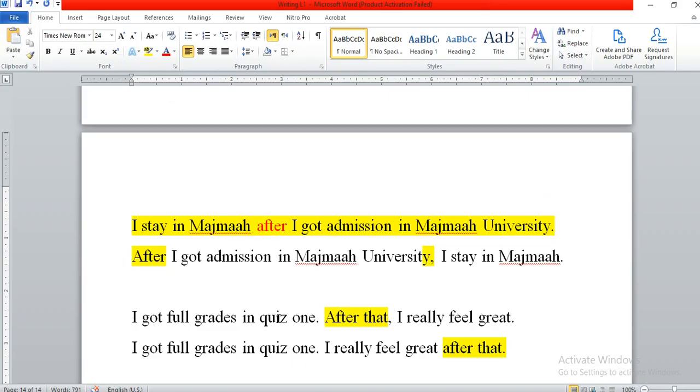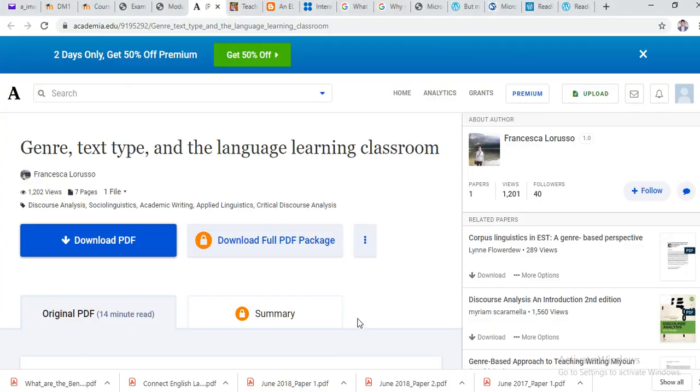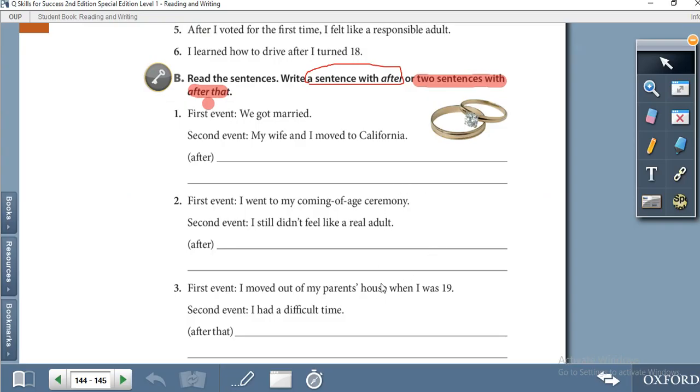Then we have to move to the next page. You have to connect the sentences. First event, we got married. Second event, my wife and I moved to California. Then first event, I went to my coming of age ceremony. I still didn't feel like a real adult. What happened first?